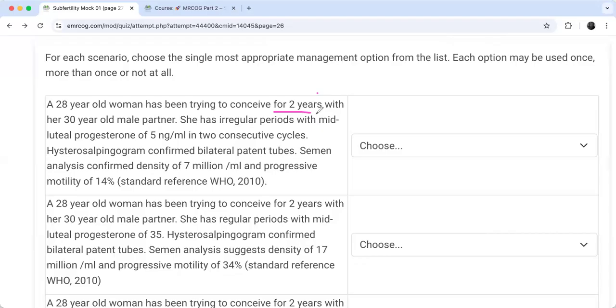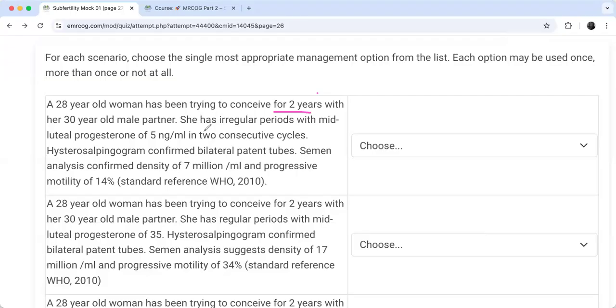Then the fertility specialist will discuss the treatment with her. Let's say they give her ovulation induction according to the protocol, either starting with Clomid or, as many centers have now changed to, letrozole. But the NICE guideline did not change.